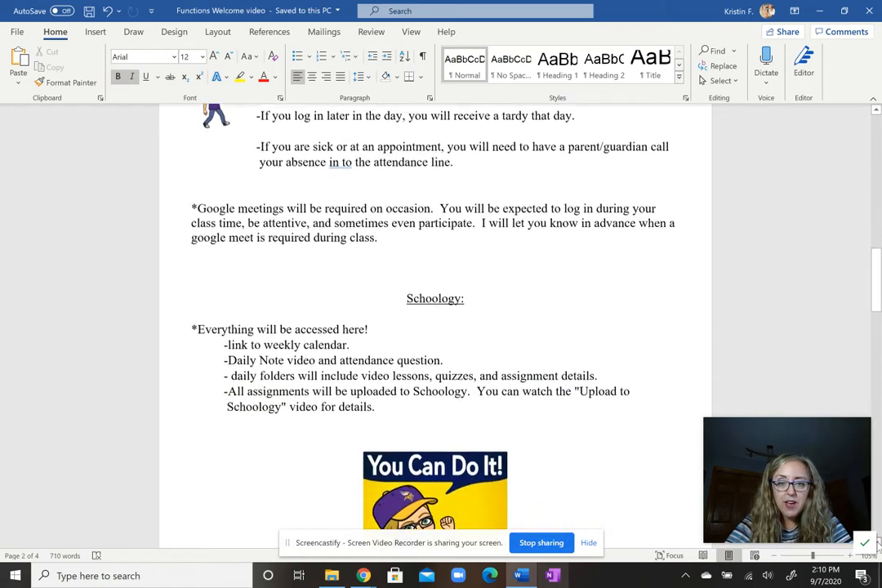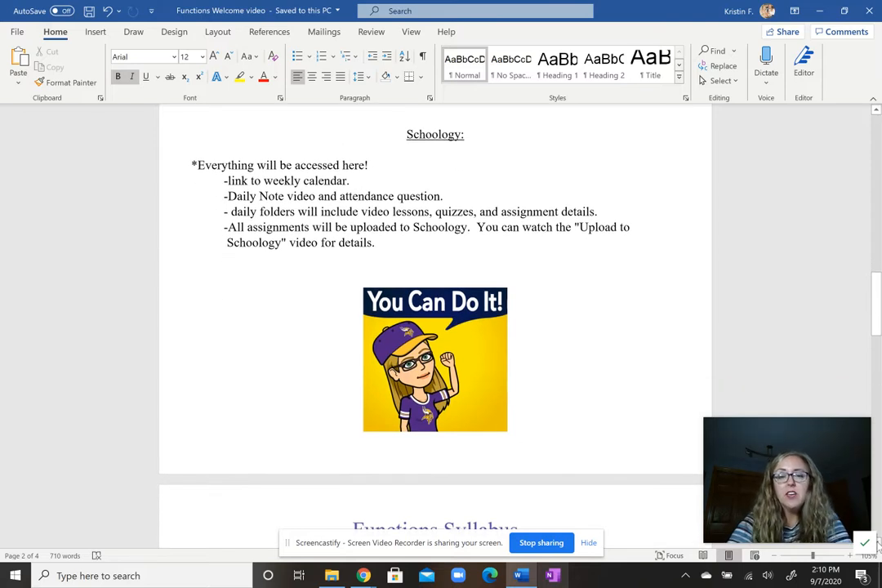Schoology is where we'll have everything we need for class. If you log into your Schoology page, you should already see Functions there for you. If not, please email me and I will add you. Everything that we do will be accessed here. You'll have a link to your weekly calendar, which will give you a breakdown for every day that week, that daily note video, and your attendance question.